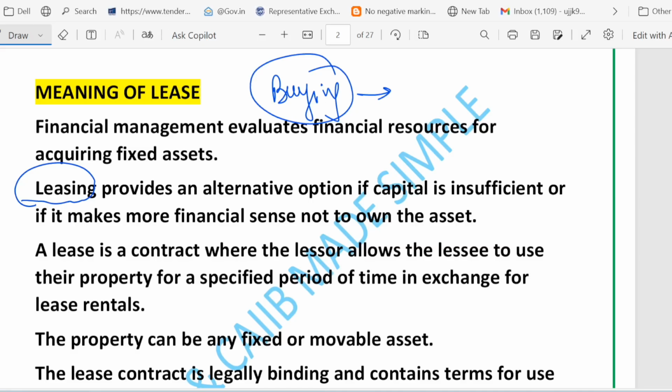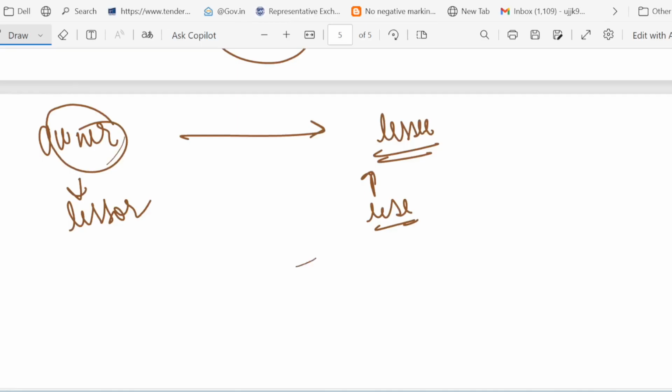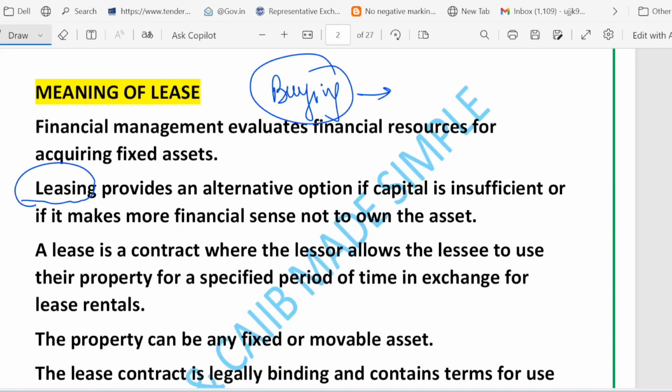Right. So in return, the lessee pays a regular amount called lease rental. So obviously the lessee has to pay something. The lessee has to pay a regular amount, that is called lease rental. Right. So remember, this is a very important point.